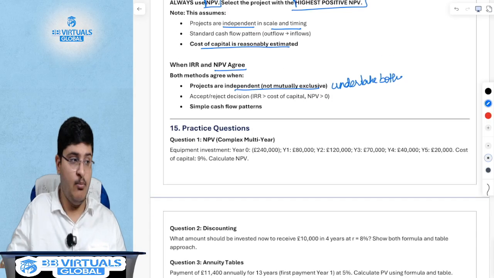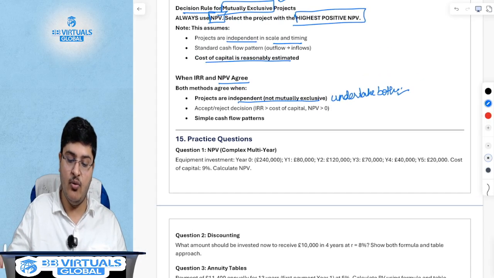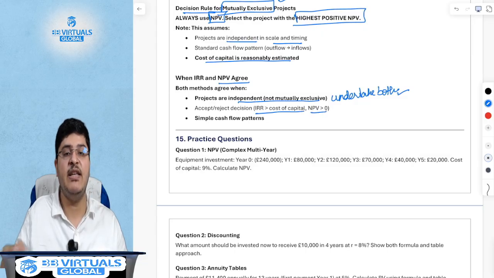If you can undertake both these projects, then what do you do? You go with this logic: if IRR is greater than your cost of capital, if NPV is greater than 0, then you accept both the projects.